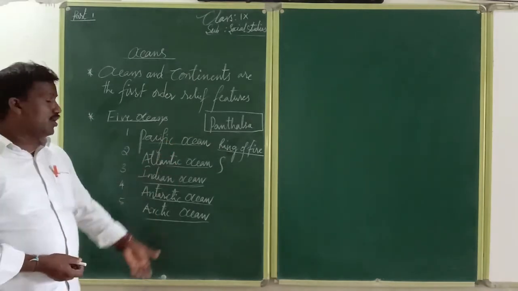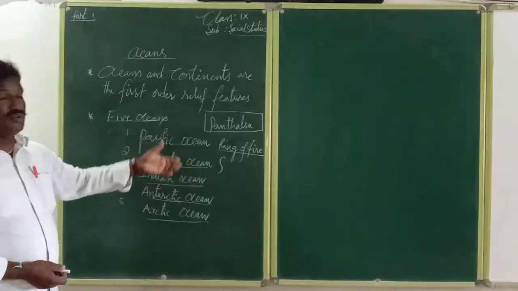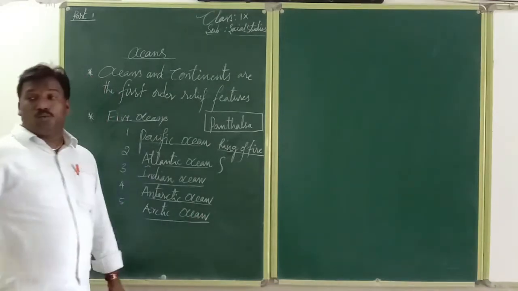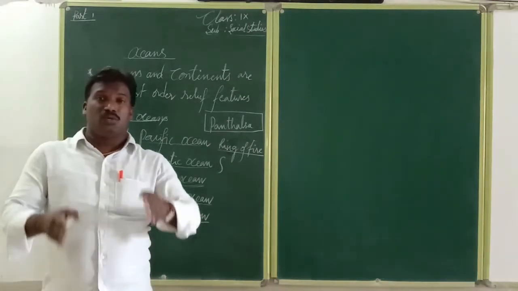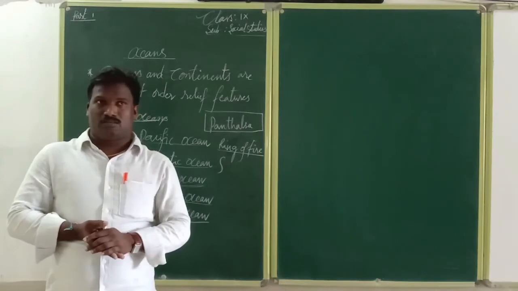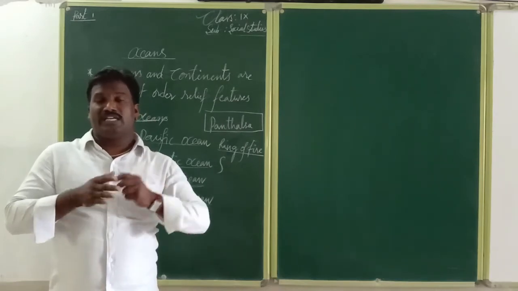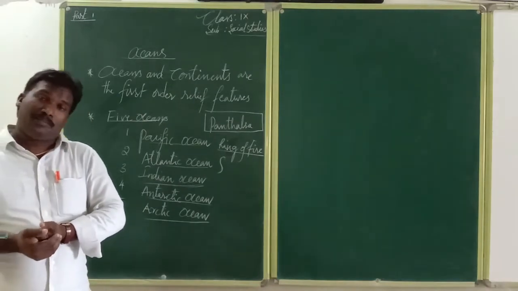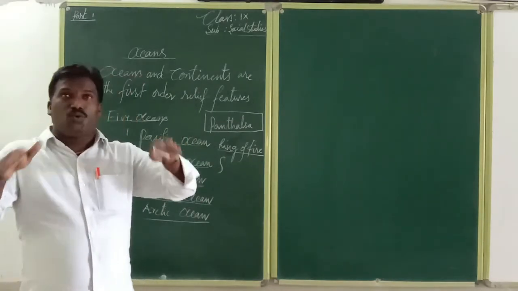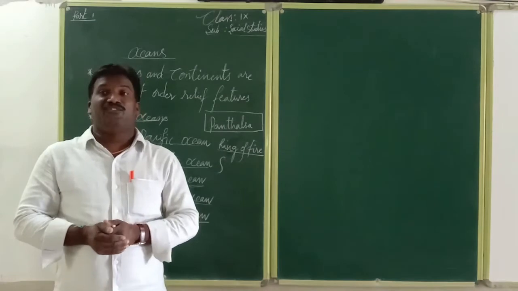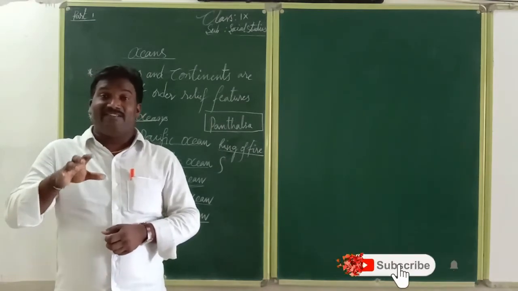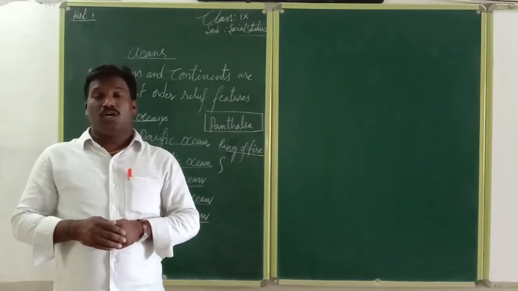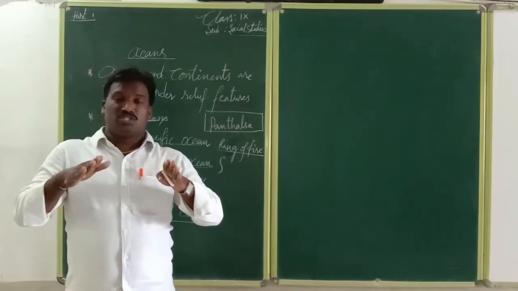The different continents have different features and are located in different directions. Even in one of the oceans, there are different features. Inside the ocean coverage areas are also different, because the entire ocean is not the same. It is divided into different levels of depth. Okay, how the different oceans are divided.